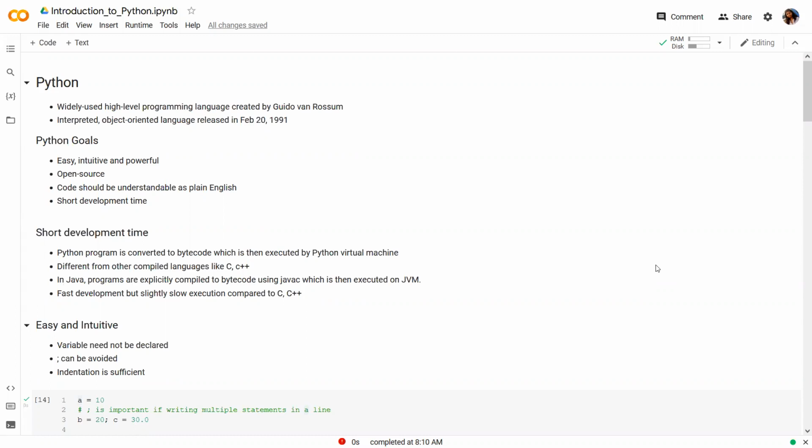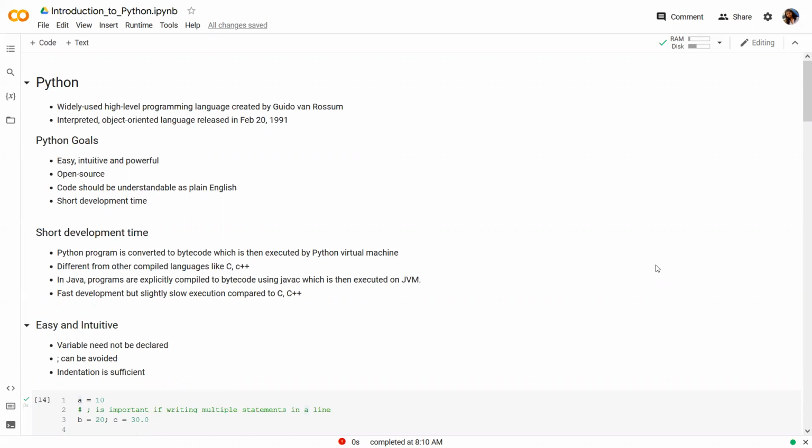Python is a widely used high-level programming language created by Guido van Rossum. It is an interpreted, object-oriented language released in February 1991. Python was designed with certain goals in mind. Those goals were that it should be easy, intuitive, and powerful.